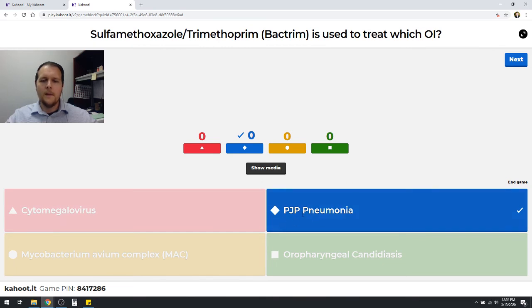And again, this is a pretty devastating type of infection if these patients get it, so you want to be really on your game about making sure that patients are prophylaxed when they need it, and then making sure to recognize it early to treat it before patients kind of go down the drain from that particular disease state.